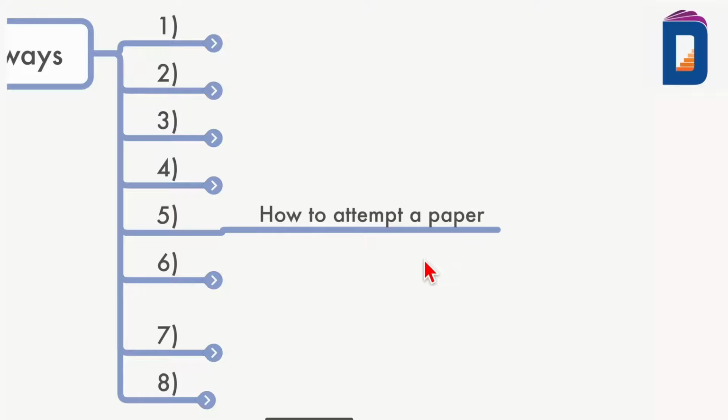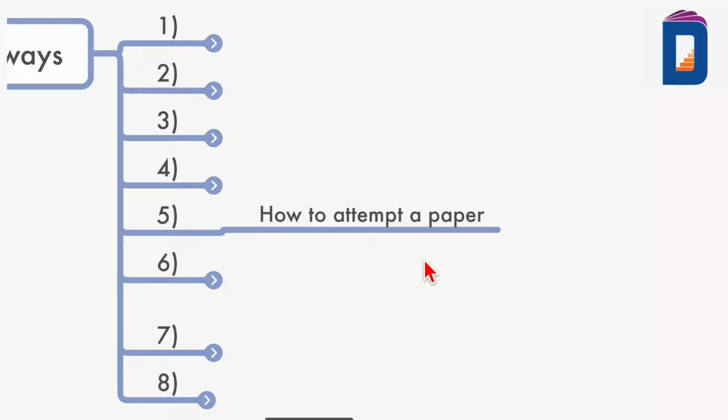One student once joined the academy long back, probably in the first or second year of our academy, and she called me, a very innocent student. She asked me, sir, can you give me the references of all the books where each and every chapter has 1,000 questions? I was shocked to hear that.